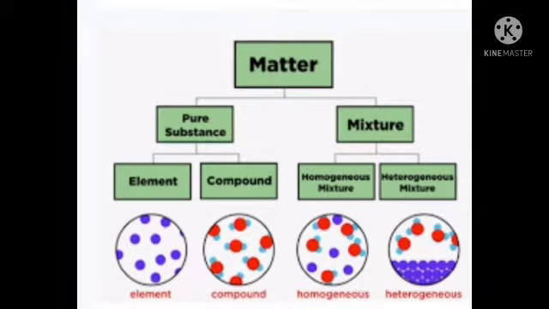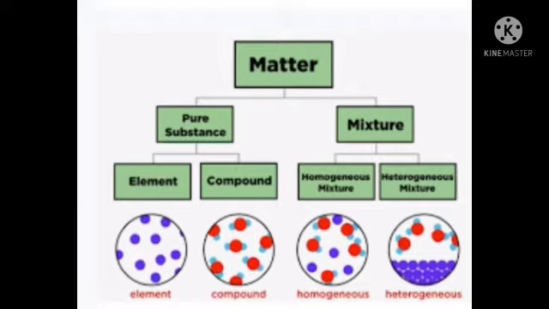So first we have learned about chemicals. Then for that we have seen what is chemical substances. Chemical substances are made of atoms and molecules.